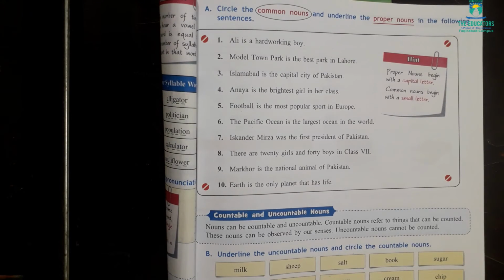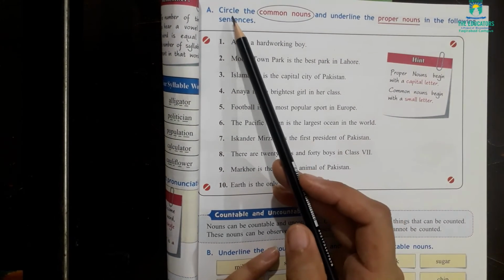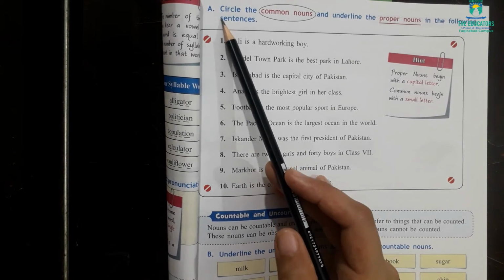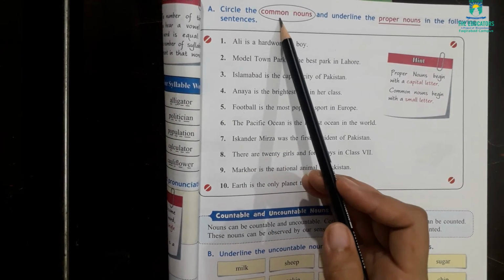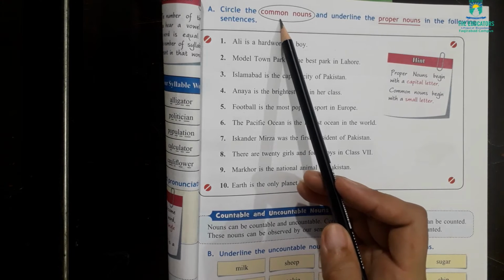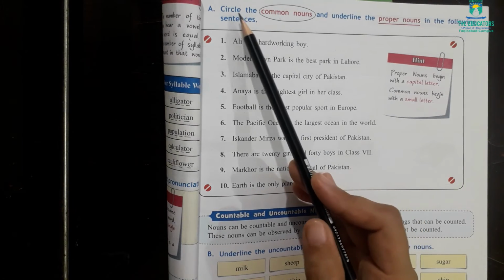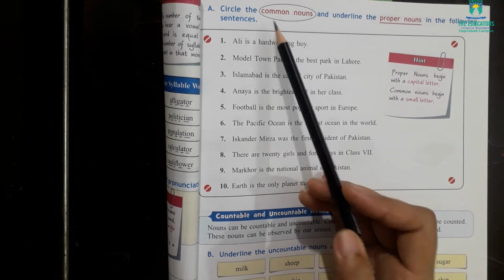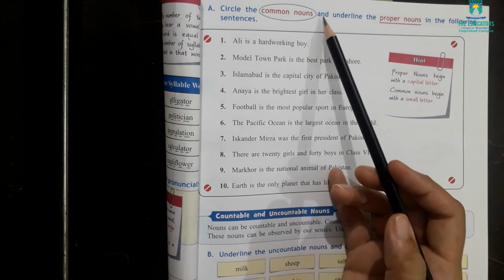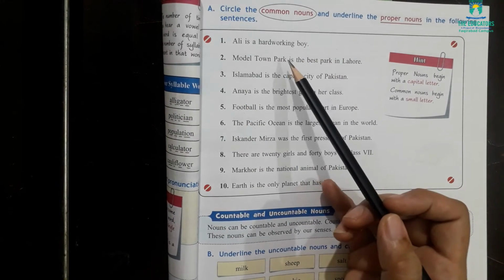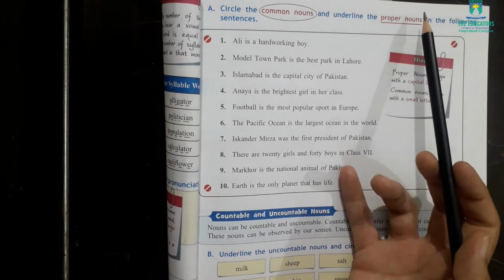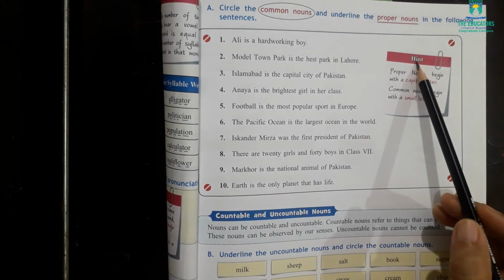So on page number 15 you can see here is exercise A. Circle the common nouns. You know what common nouns are: when we are talking about general things. So we have to circle the common nouns in the following sentences and underline the proper nouns. If there is any proper noun in the sentence, we will underline it. Here is a hint given to us.